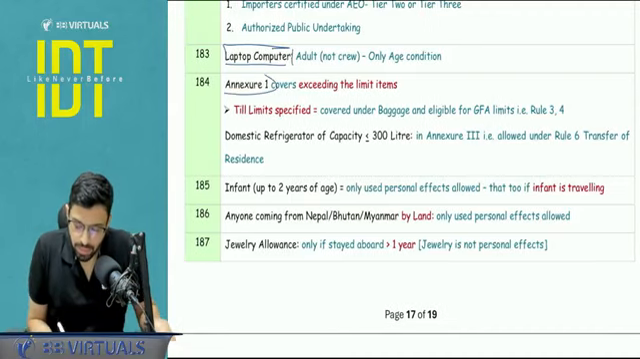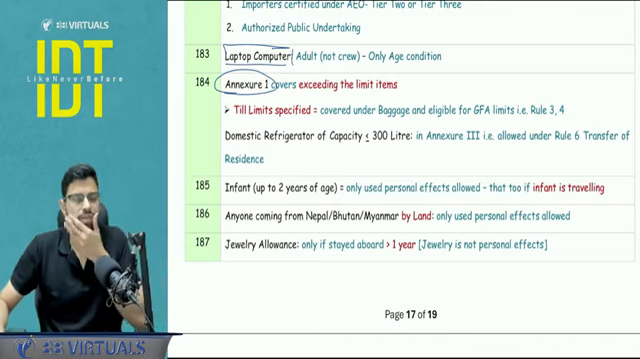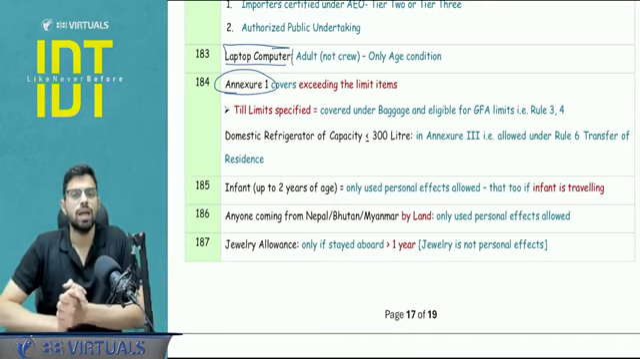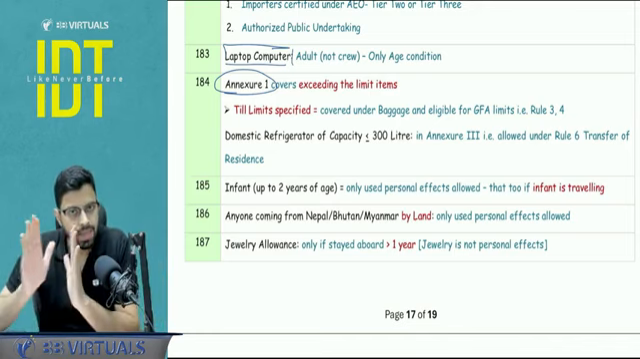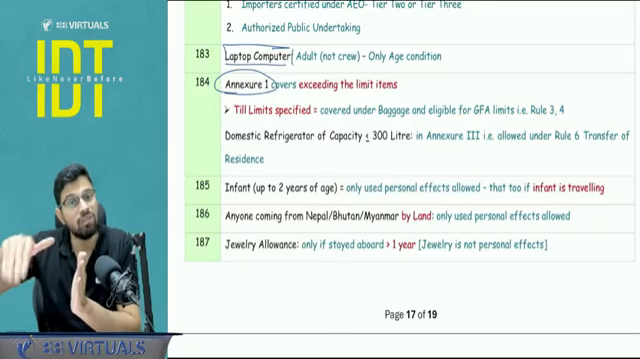In Annexure 1, you remember Annexure 1, Annexure 2, Annexure 3, obviously we cannot learn everything, but Annexure 1 you have to learn. So Annexure 1 contains those particular items only when they are exceeding the limit.